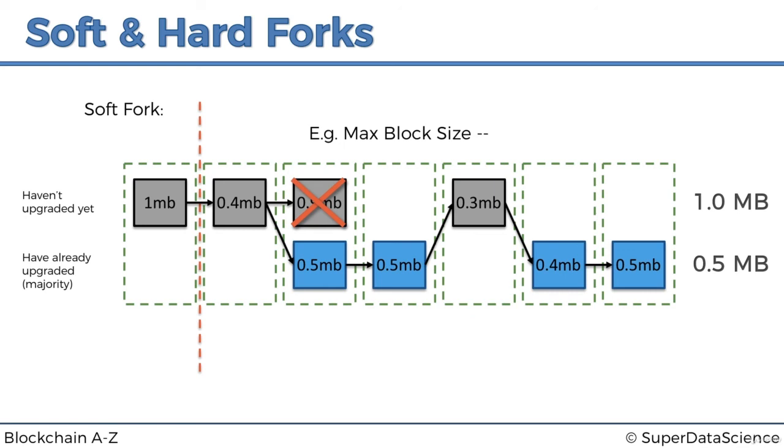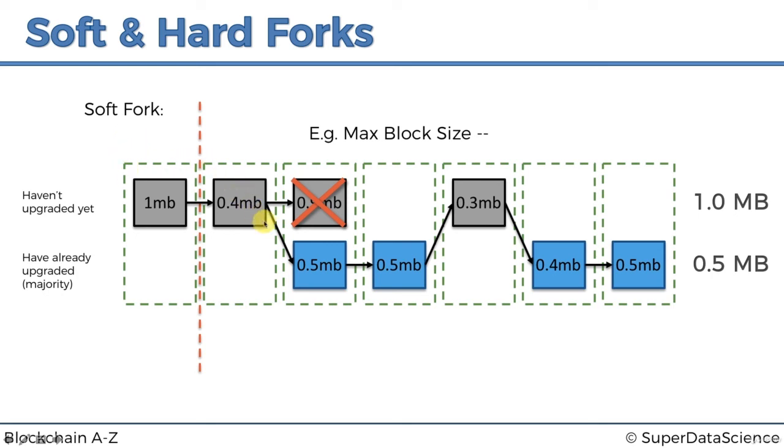And the key here is backwards compatibility. That's why it's called a soft fork, because it's not a hard change in the rules, it's a soft change in the rules. Because it makes rules tighter, it's a soft change in the sense that the new rules are still compatible with the old rules. So the new rules are kind of a subgroup of the old rules. And that's why it's called a soft fork, because that ensures backwards compatibility.